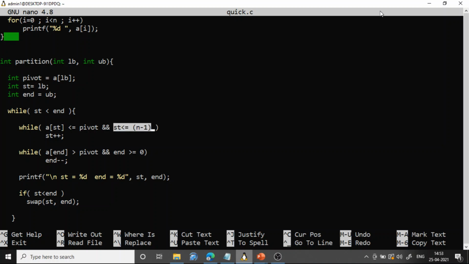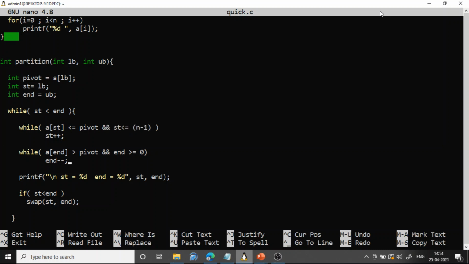Why are we doing this? Because the array has a limit. Here n represents the number of elements, so if the number of elements is 10, then st can go only up to 9. It should not go beyond that, otherwise there will be some garbage value and it may create unnecessary issues. To ensure that st is not going beyond the array limit, we are adding this, st less than or equal to n minus 1, because st we are going to increment, it may go beyond n minus 1, so maximum it can go up to n minus 1.